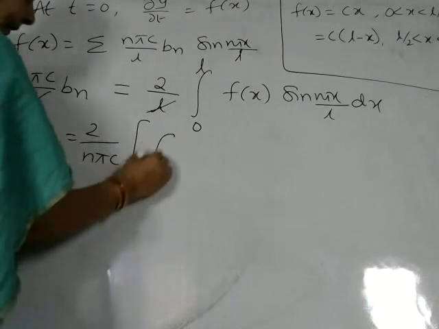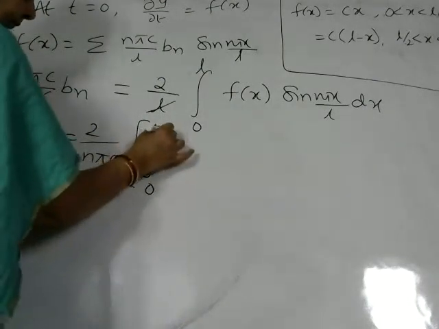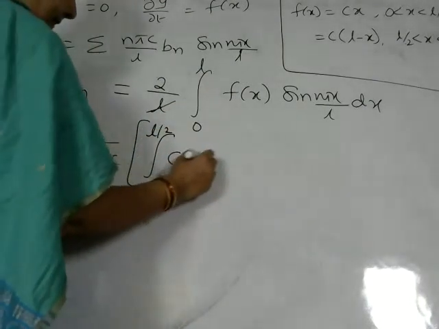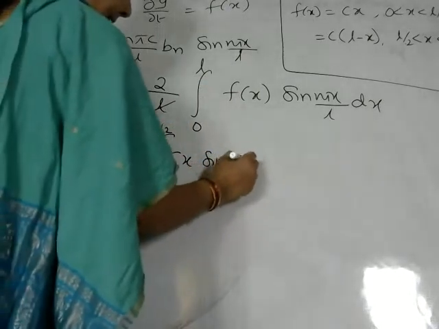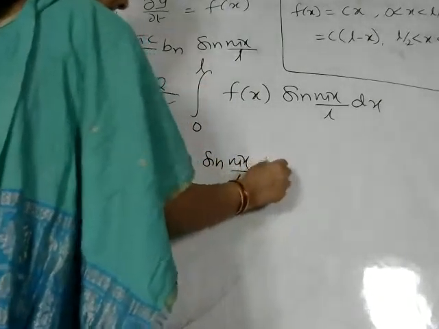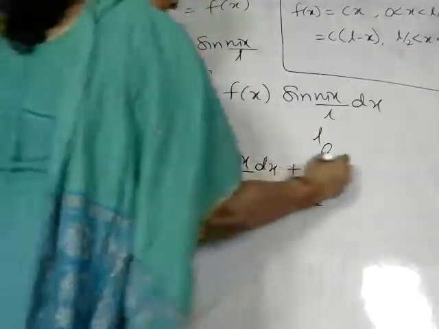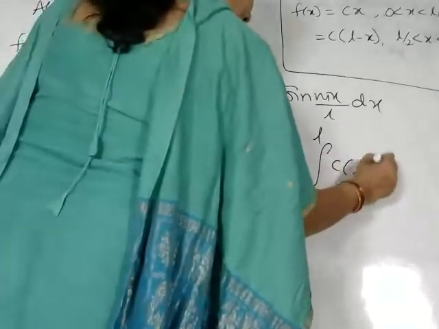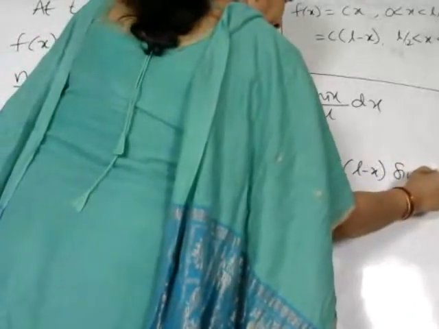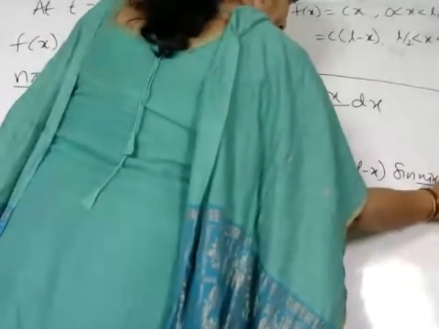So we'll split the integral as 0 to L by 2, where f of x is Cx sine n pi x by L dx, plus L by 2 to L, where the function is C into L minus x sine n pi x by L dx.